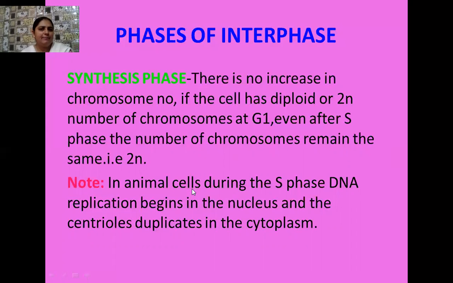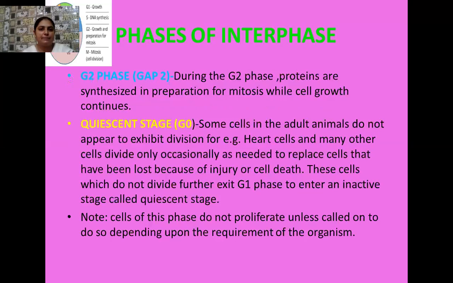See, I have written one note here. In animal cells, during the S phase, DNA replication begins in the nucleus. And not only DNA replication, the centrosome present in the cell also duplicates in the cytoplasm. So one centrosome divides to form how many centrosomes? Two, because later these centrosomes have to go towards the opposite poles and spindle fibers arise from these. And during cell division, the chromosomes attach themselves to these spindle fibers.